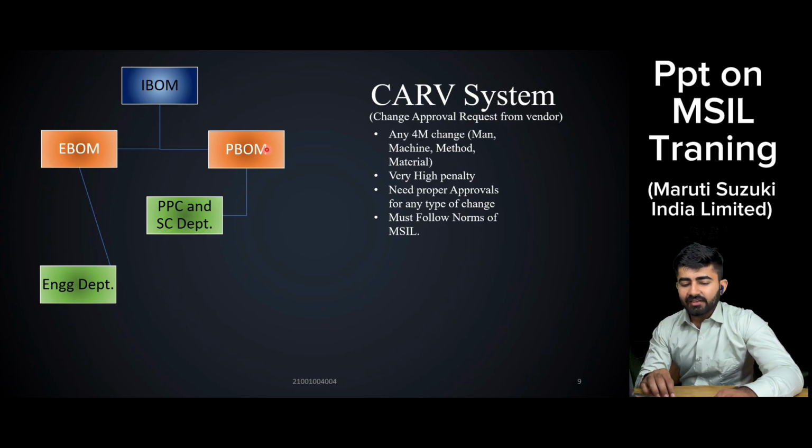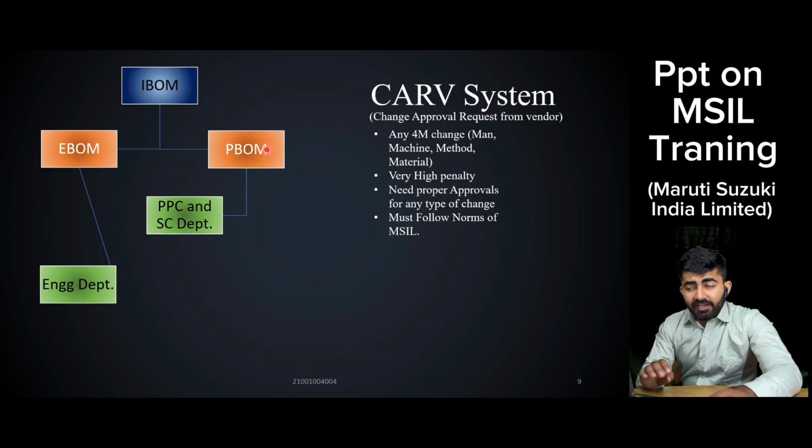If the vendor did this without telling Maruti, and it gets caught for any reason, then the vendor has to pay a very high penalty to Maruti. The vendor needs a proper approval at the time of a 4M change.